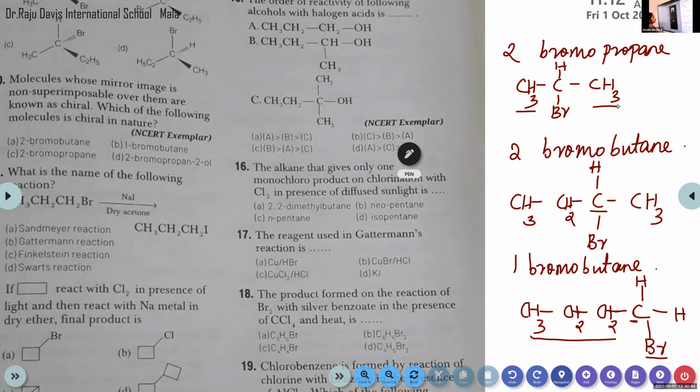The main condition for a molecule to be said chiral is that the four groups attached to the carbon atom will be different. In the case of 1-bromobutane and 2-bromopropane, the groups attached to the carbon atom are the same, right? In the case of 2-bromopropane, 2 methyl groups are there, and in 1-bromobutane, 2 hydrogen atoms are attached to this carbon. Then one more structure, that is 2-bromopropan-2-ol.